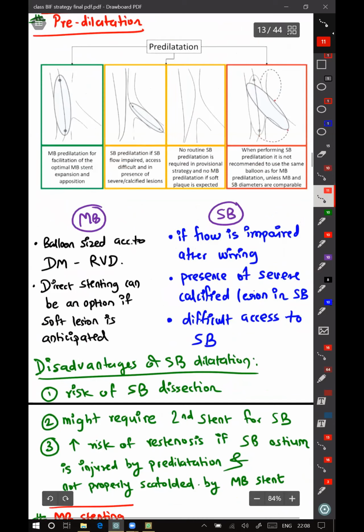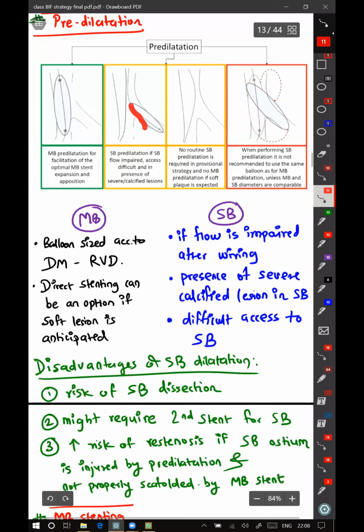So for doing pre-dilatation of the main branch, the balloon is sized according to the distal main vessel. Direct stenting can be an option if a soft lesion is anticipated, like in ACS. Side branch pre-dilatation has to be done only if flow is impaired after the wiring.